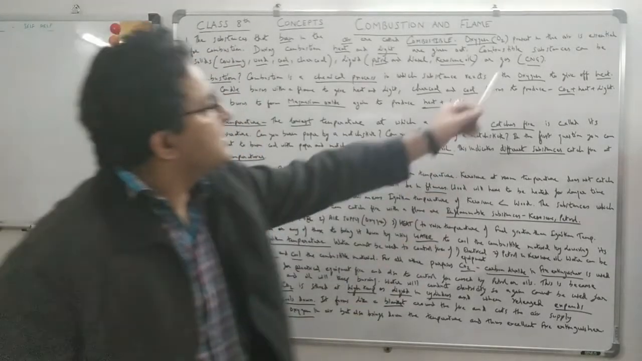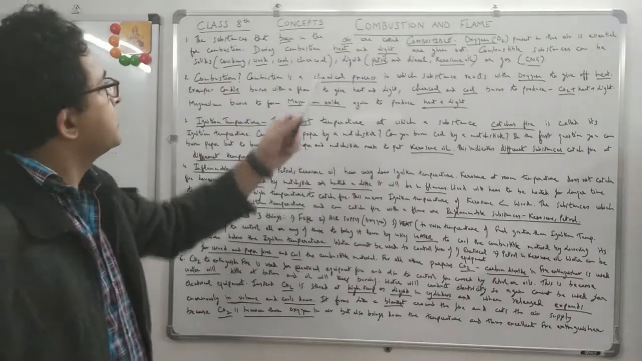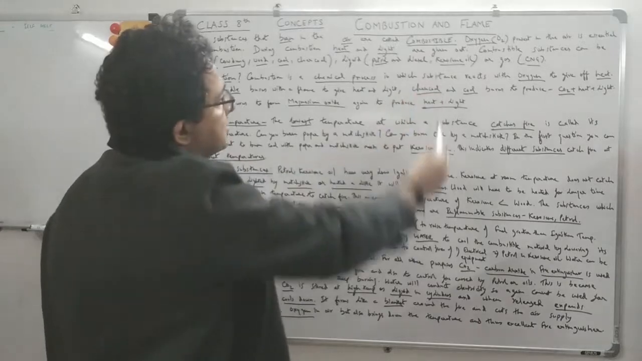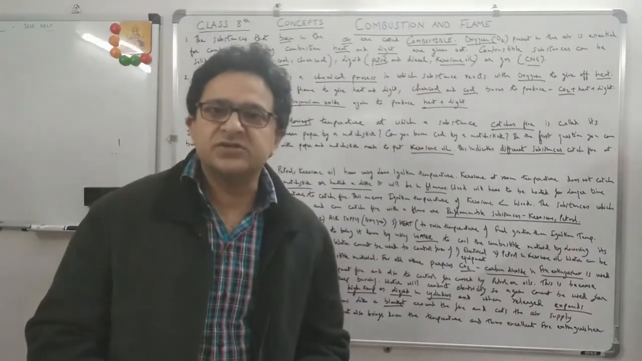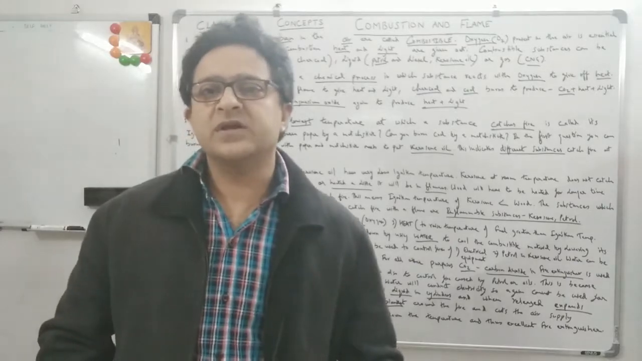Oxygen present in the air is essential for combustion. That's what I was telling you. During combustion, heat and light are given out. So oxygen is essential, and heat and light are also given out when combustion takes place.